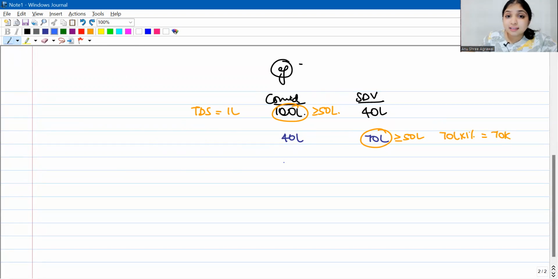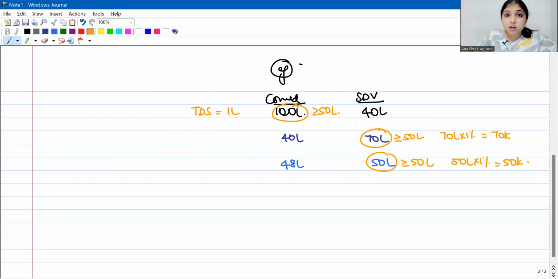All right, taking the last situation, let us say the consideration is 48 lakhs and the SDV is 50 lakhs. So which is higher now? 50 lakh is higher. The higher number, is it at least 50 lakhs? Yes, it is equal to 50 lakhs. So the TDS will be 50 lakh into 1%, which is going to be 50,000.